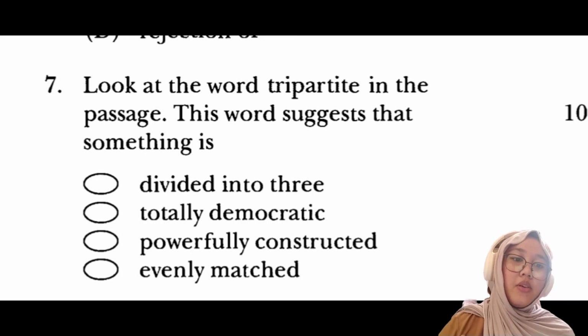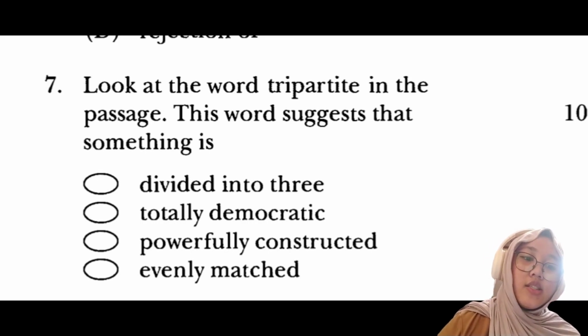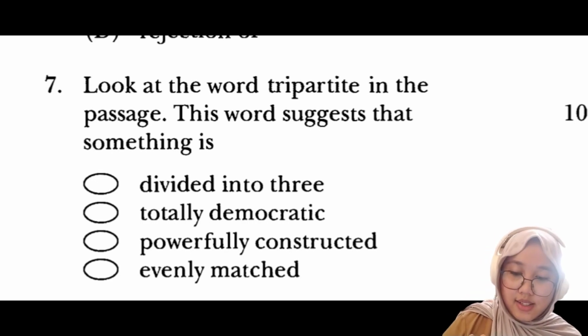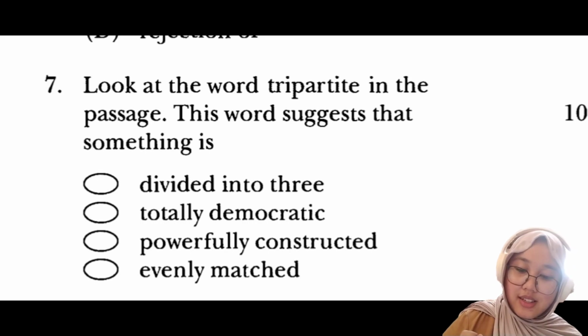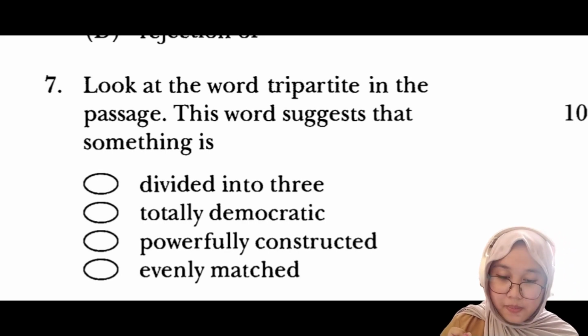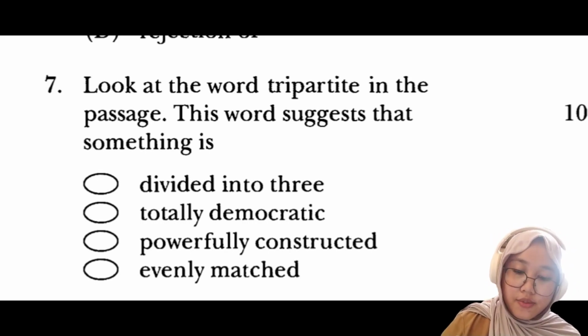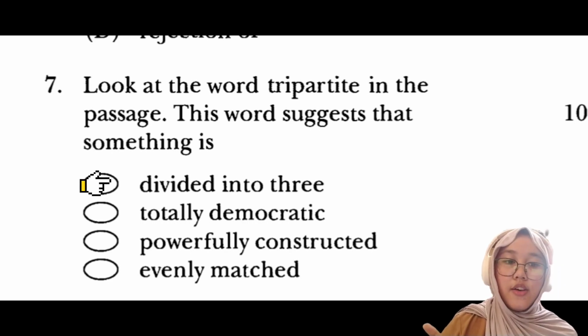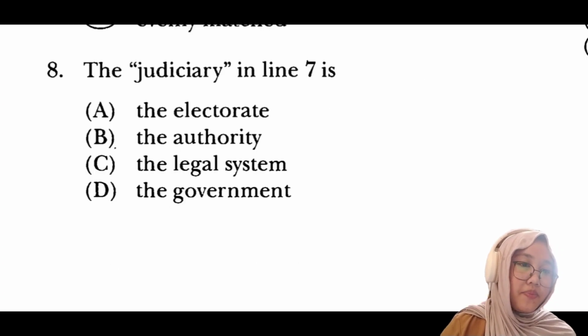And number 7, look at the word tripartite in the passage. This word suggests that something is tripartite. It means divided into 3. It is an adjective. It means divided into or composed of 3 parts. So the right answer is the first option, divided into 3.